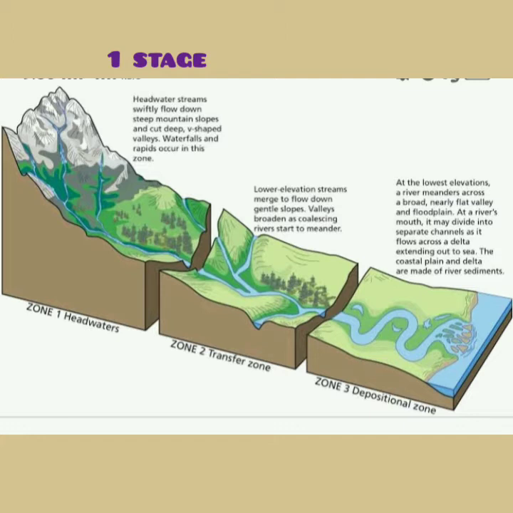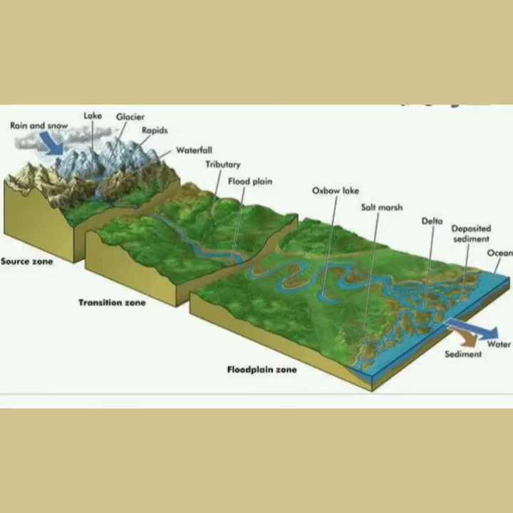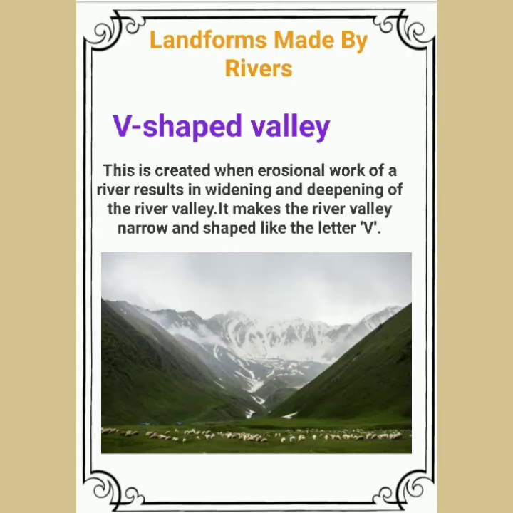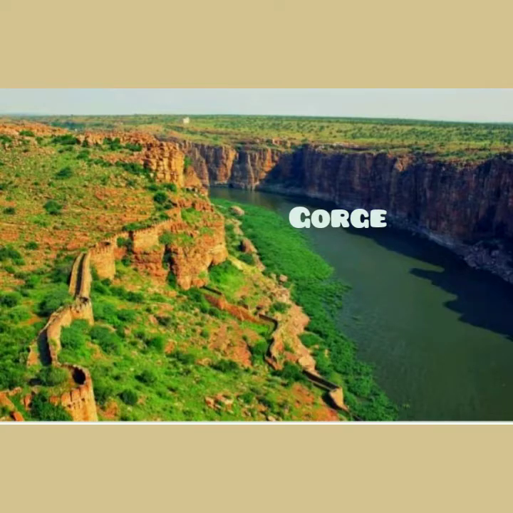During this stage, the river moves swiftly down the slope with great erosive power. Maximum erosion of rocks and other materials takes place here. As a result, a number of landforms are formed here. A V-shaped valley is an example of such landforms. This is created when the erosional work of a river results in deepening of the river valley. It makes the river valley narrow and shaped like the letter V. A very deep and narrow valley is called a gorge.